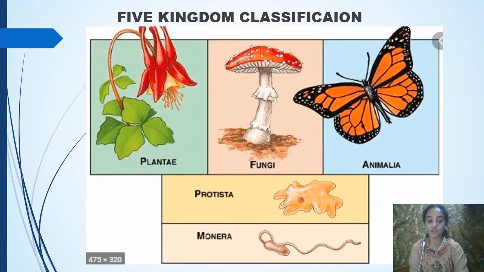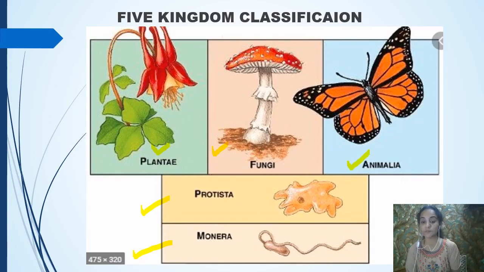And I'm showing the picture here. The first one is Monera. So you can call it Kingdom Monera, then Kingdom Protista, then Kingdom Fungi, then Kingdom Plantae, and finally Animalia. This is also a better type of classification, but here also we can see there are lots of demerits he faced when he classified into the five kingdoms, because some organisms like viruses were not able to be put into any of these five categories. Clear? So this is the five kingdom classification system.